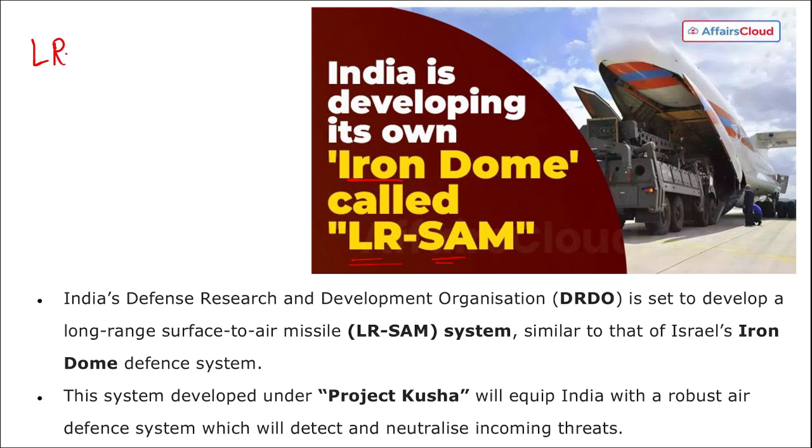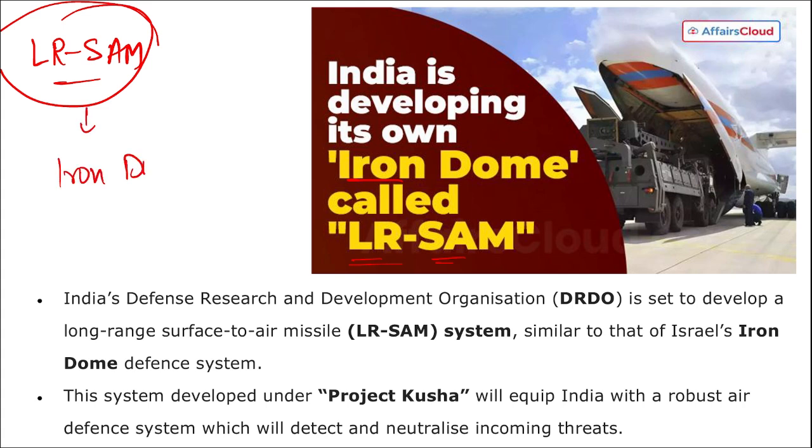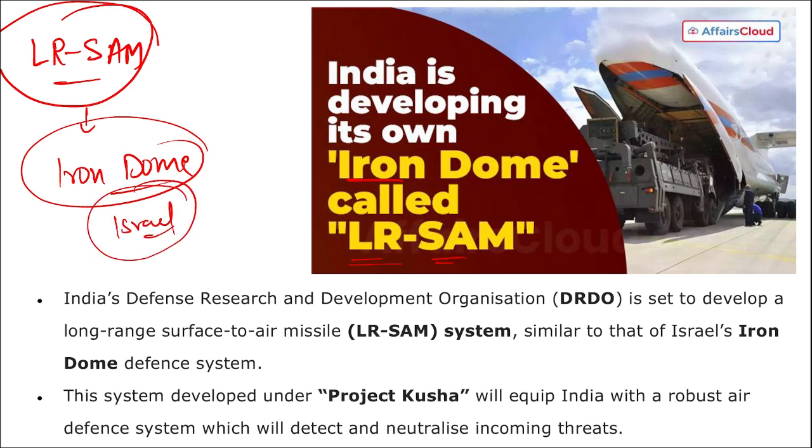LRSAM, that is Long Range surface to air missile, correct, and it is similar to the Iron Dome system, and the Iron Dome system is of Israel, to protect the city from incoming missiles or drones that can cause significant damage, right? And this Iron Dome system has helped Israel a lot, so that when they received missiles from Hamas, it protected them, correct.